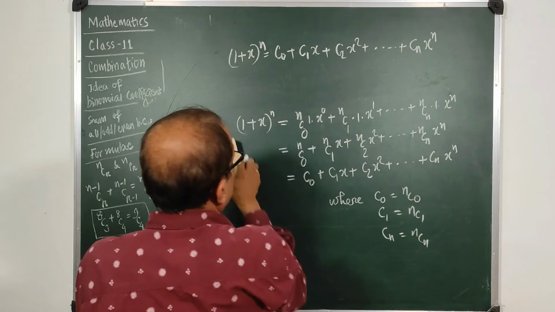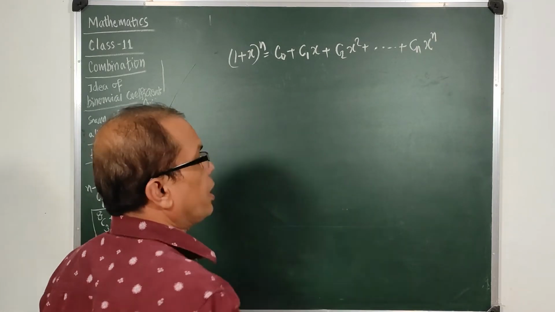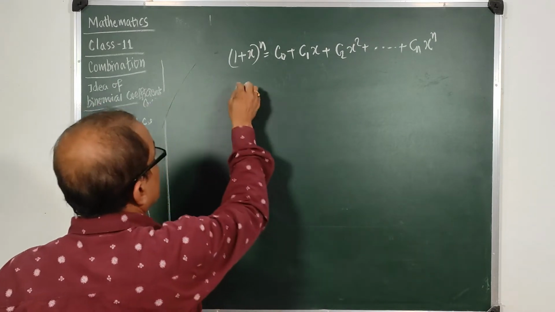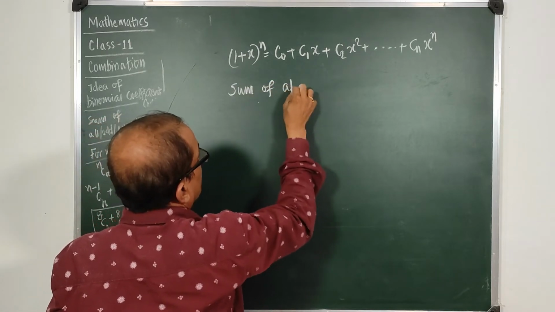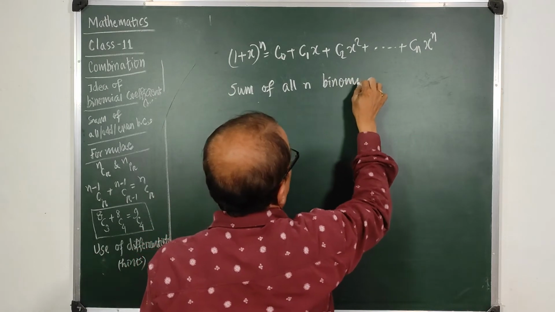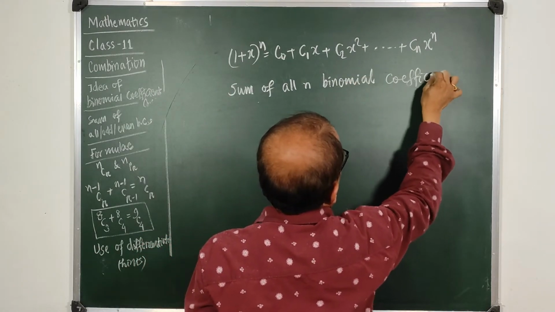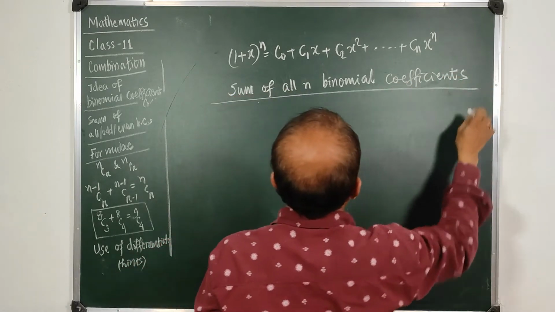Now we can find some relations, some formulae relating to the binomial coefficients. What is the sum of all n binomial coefficients? How to find this?